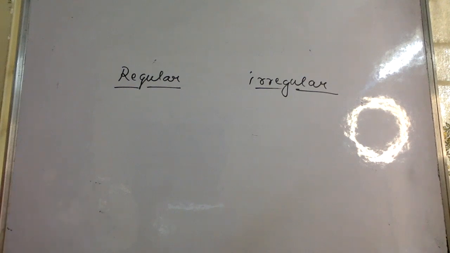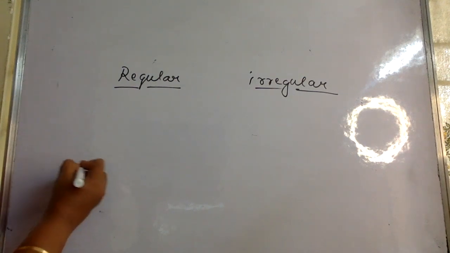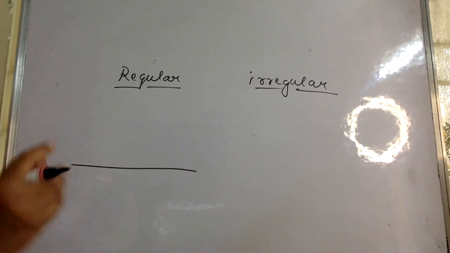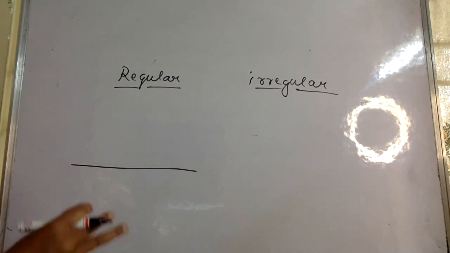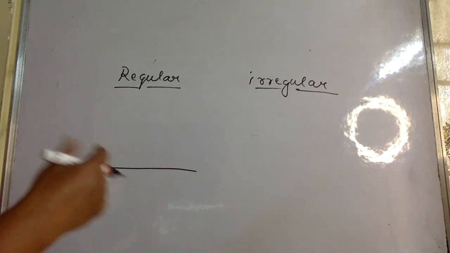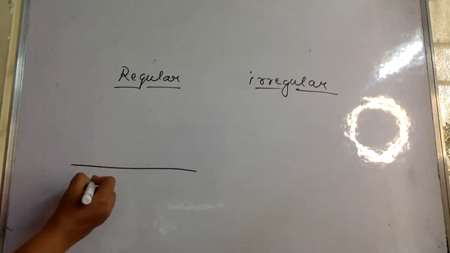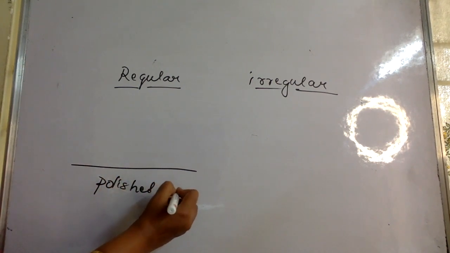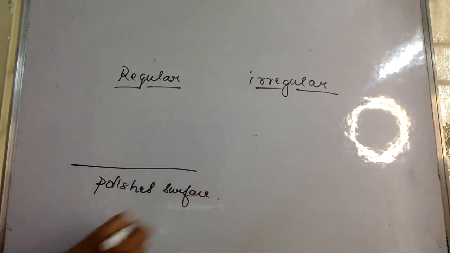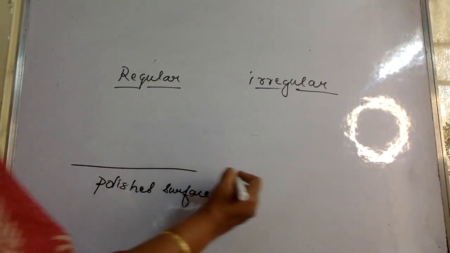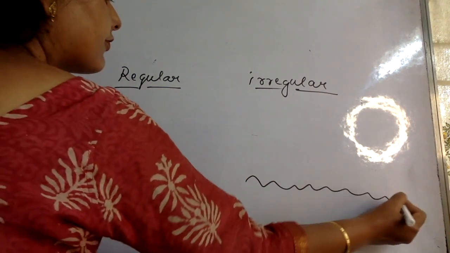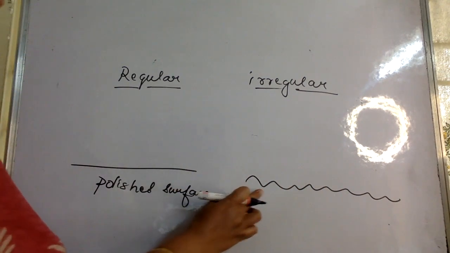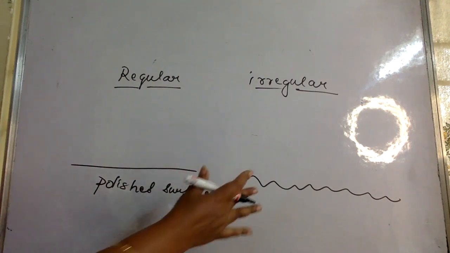Okay. Now supposing I have a polished surface here. Remember, any polished and very smooth surface is called a mirror in physics. Here I have a rough surface. Now this roughness might not be visible to the naked eye, but under the microscope you will see these lines. So this is a rough surface.